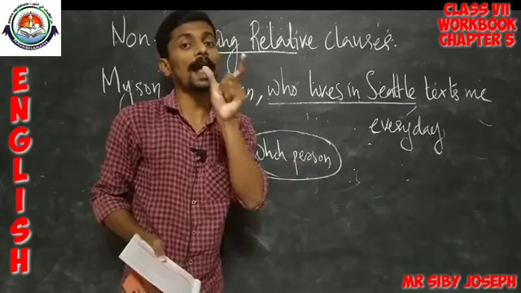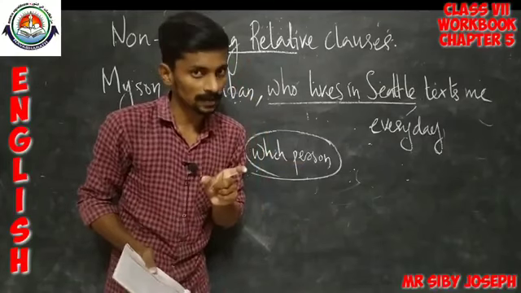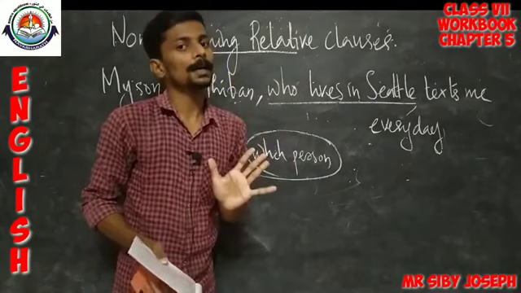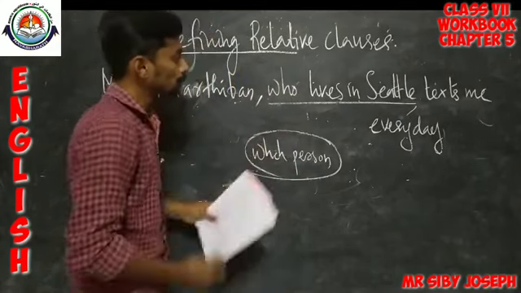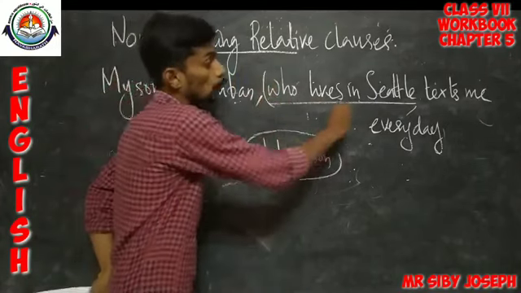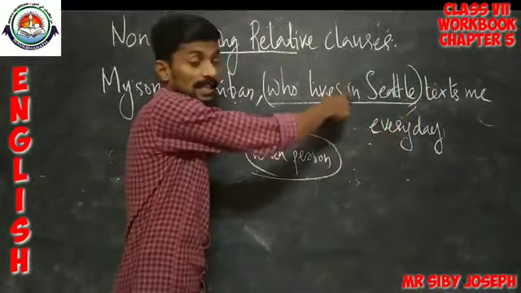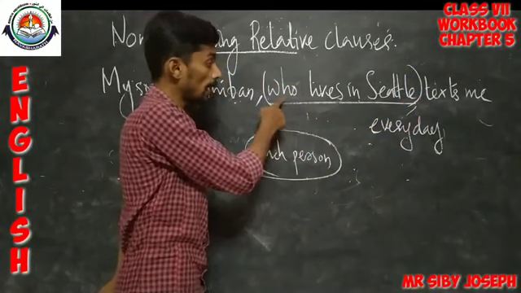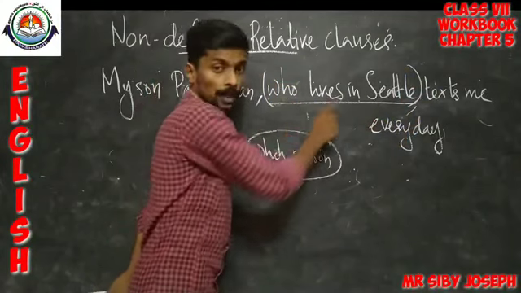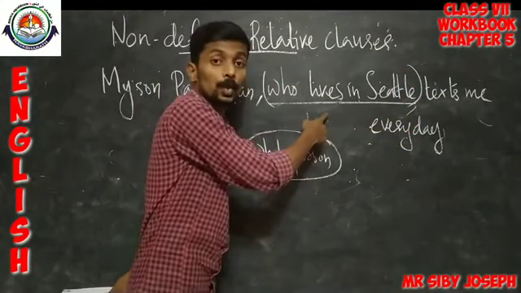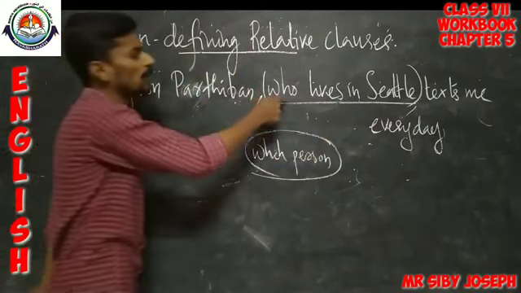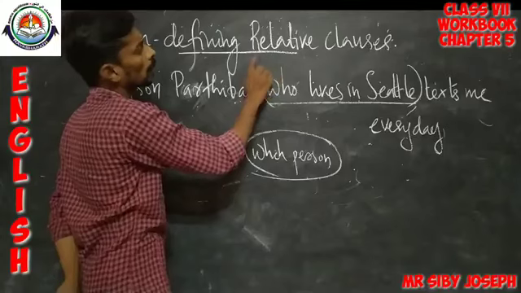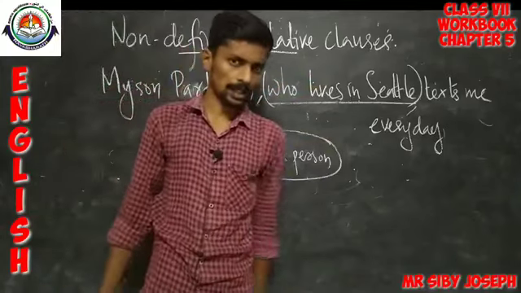Smart and intelligent are examples of adjectives, because those words qualify the noun. But here one entire clause is used. What is a clause? Something which has a subject and a verb. So, an entire clause is used to qualify a noun, and in that way it is an example of adjectival clauses.